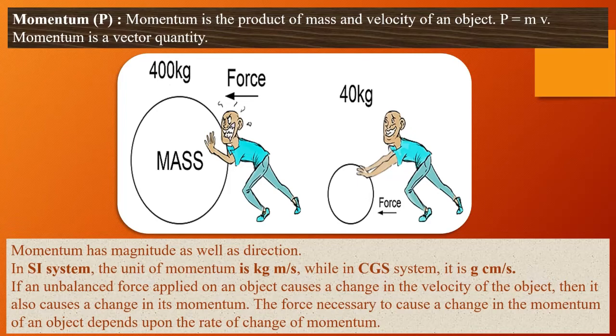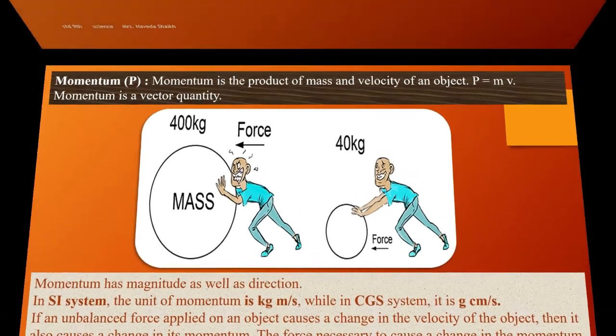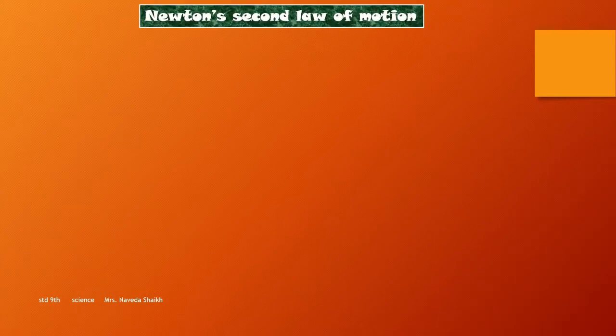The force necessary to cause a change in the momentum of an object depends upon the rate of change of momentum. Okay, so in order to bring about a change in the momentum, it depends upon the rate of change of momentum. So this gets us to the actual statement of the second law of motion.